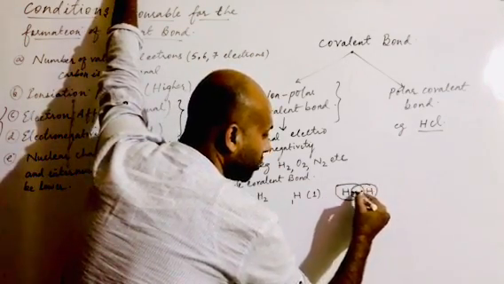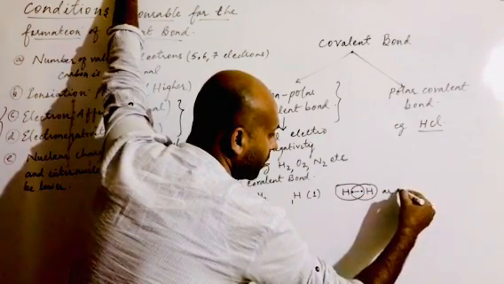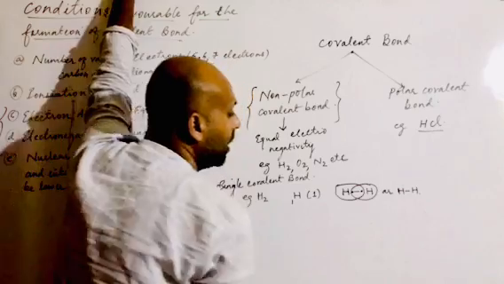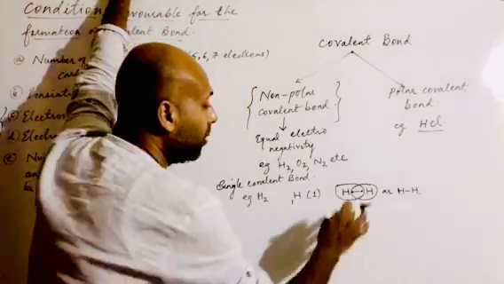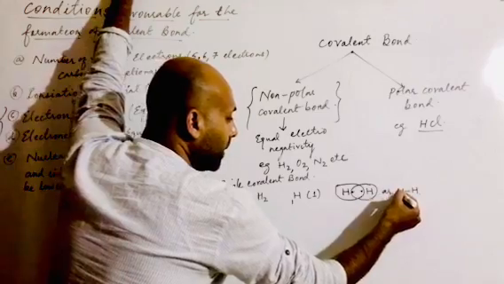A stable configuration, which is called a duplet. This one is an example of what? Hydrogen, H2, which is equal to a single covalent bond. Am I clear, all of you? So in case of a single covalent bond, a single pair of electrons is being shared.